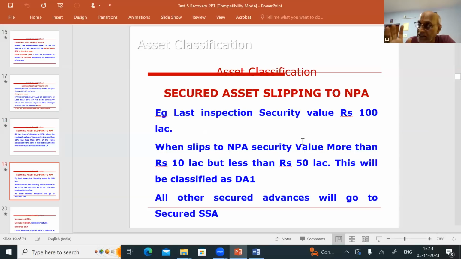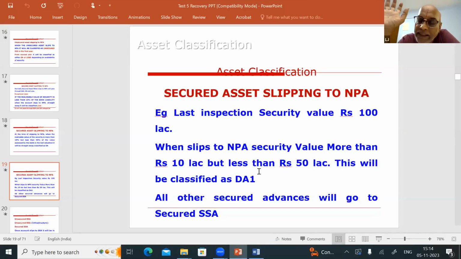Last inspection, what is the value of the security? 100 lakhs. When it slips to NPA, what is the value of the security? The value comes down below 50% but above 10%, that is above 10 lakhs but less than 50 lakhs. Then this advance will be classified as doubtful.